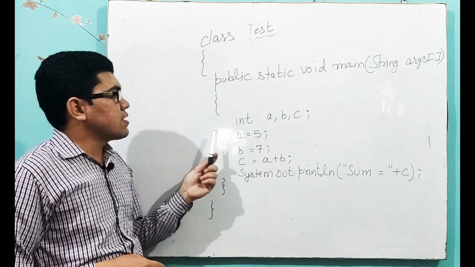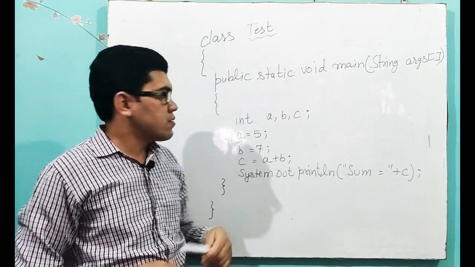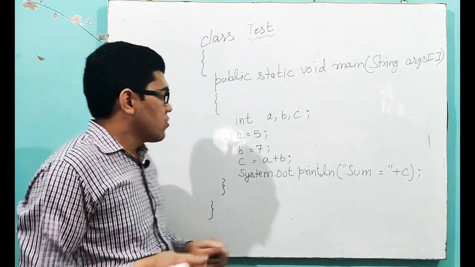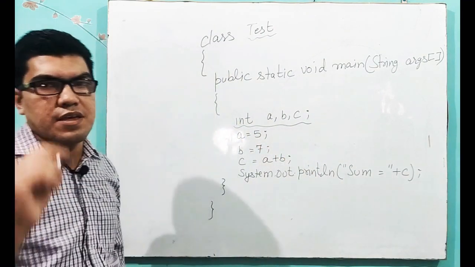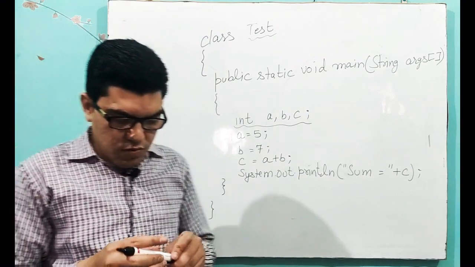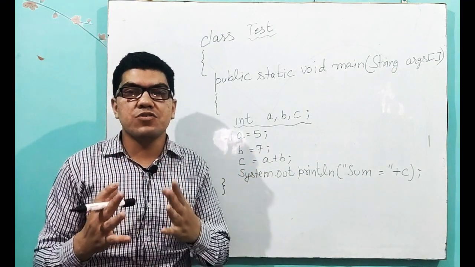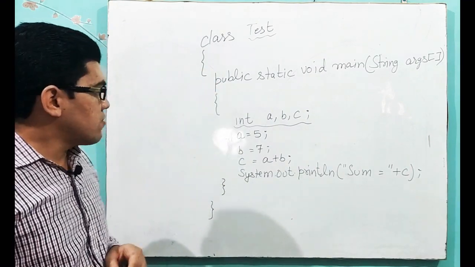So in public static void main I have taken three int type variables A, B and C. What variables are and what int is, we have discussed in the previous video. You can go through this link and see the video.